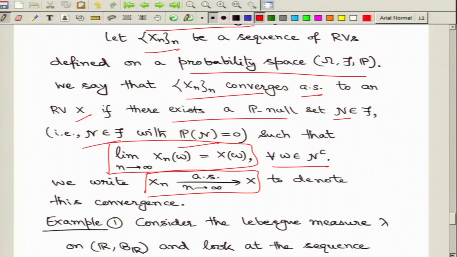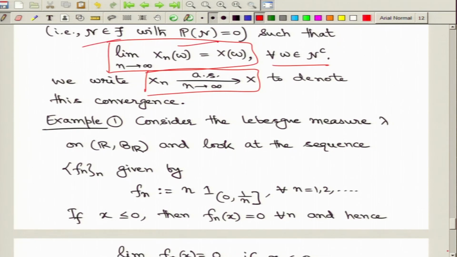So, we see some examples of this type of convergence. Let us focus mostly on the measurable function situation. In later lectures we will come back to examples involving random variables. So, let us start with a very simplified situation with the Lebesgue measure on the real line, and we look at this sequence of functions on this measure space. It is given by n times the indicator of this interval, open 0 to closed 1 over n. Here n varies from 1, 2 and so on. So, for each n I now have a single measurable function, and as soon as I vary the number n I get a sequence.